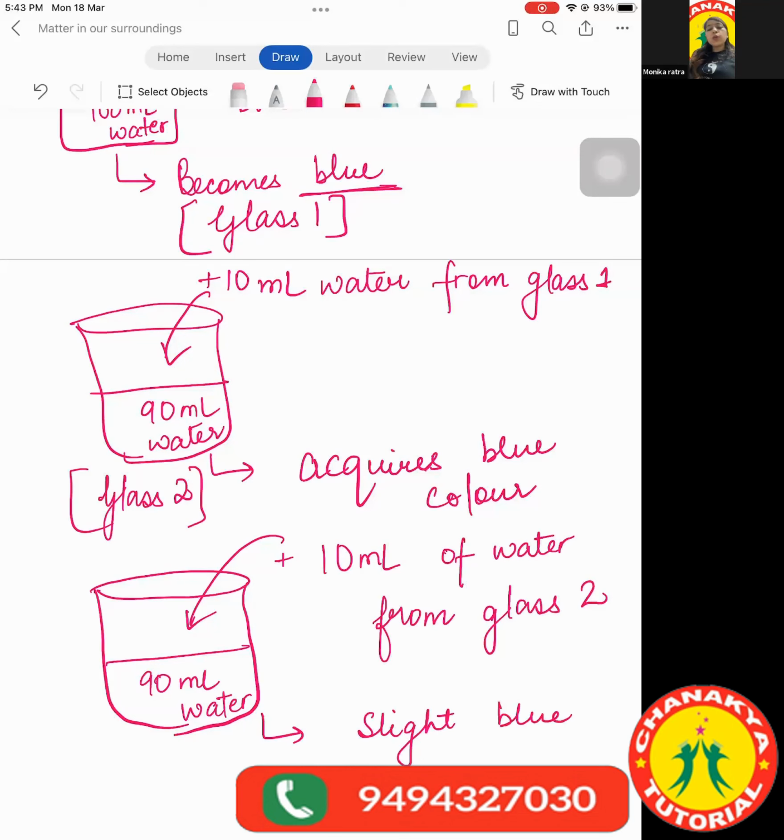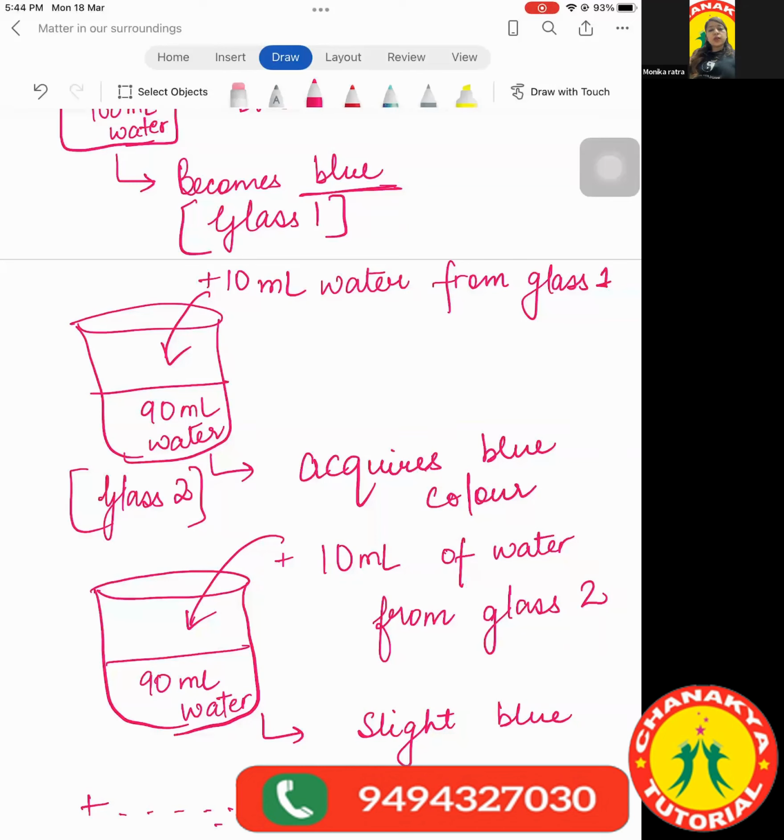And if we keep on doing this n number of times, adding the water from the previous beaker to the new beaker, we are going to observe the light blue color till a lot of beakers. Taking just 10 ml of the water, transferring to the second beaker, then the third, then the next. This shows us that the blue ink particles were so small that they got transferred again and again, which showed us that the particles of the ink were very, very small. Clear?